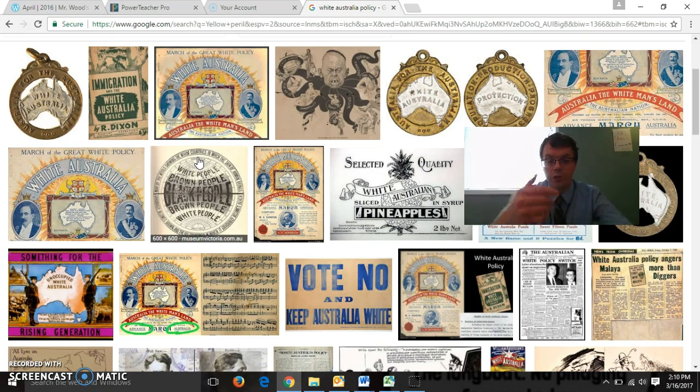Speaking of racist ideas, the United States is not alone, as we have in this era the White Australia policy, which basically limited immigration in Australia to white people. It was literally called the White Australia policy, and basically the goal was to keep Australia to be a white nation, and that stopped people from Southeast Asia, China from immigrating.